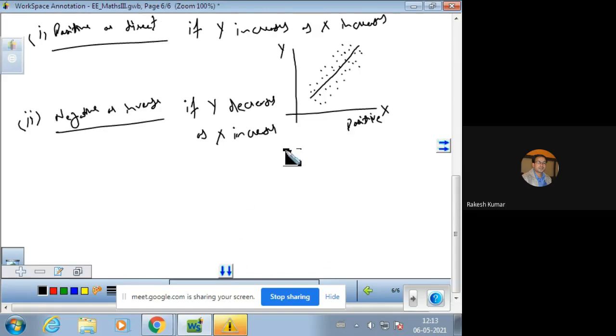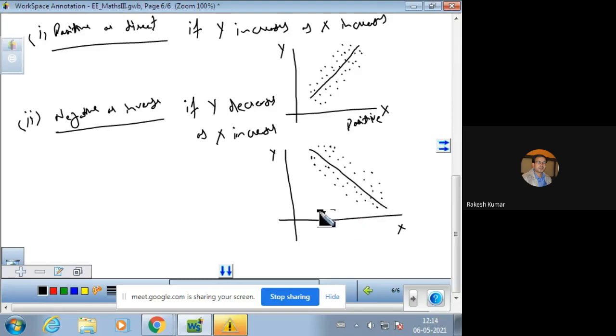And it can be depicted with the help of a scatter diagram like this. This is x and this is y. With the increase of x, y will decrease. So the points will be plotted around this curve. This scatter diagram predicts a negative correlation.